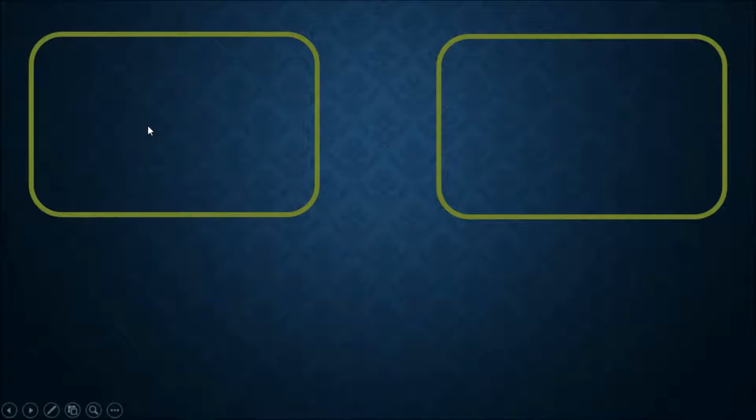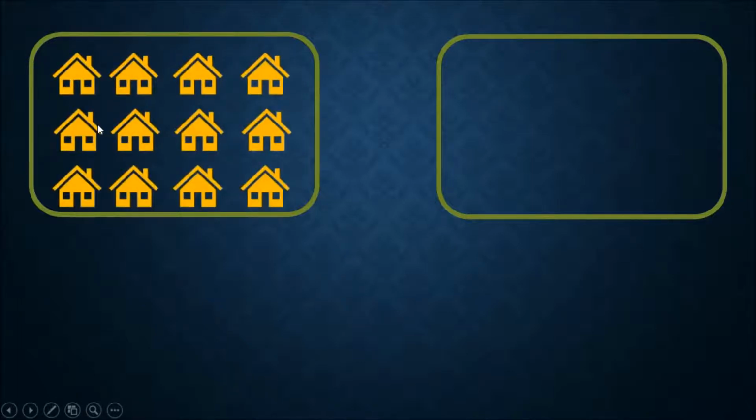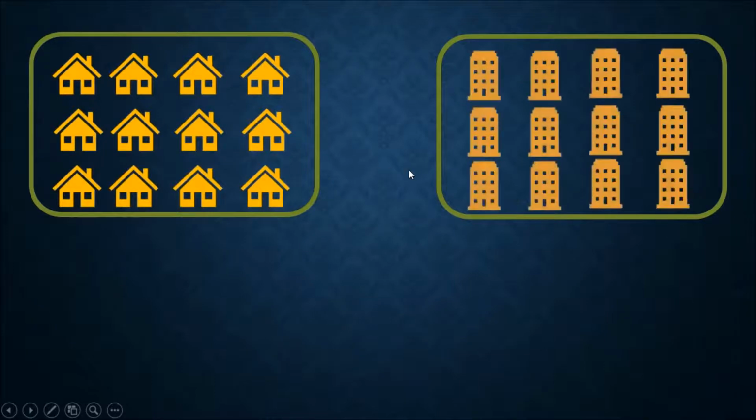One method of constructing homes in the area is like this. In another way, in the same area, you can construct apartments.